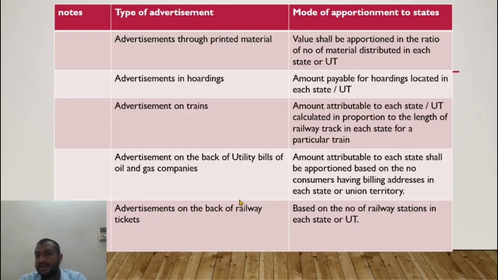Let us say the government agreed to pay 20 lakhs to an advertising agency for advertising on the back of railway tickets. The 20 lakhs would be apportioned to the two states based on the number of railway stations in each state. Let us say Maharashtra and Himachal Pradesh are the states where the advertisement has to be displayed. The number of railway stations in Himachal Pradesh and Maharashtra would be the ratio based on which the bulk amount of 20 lakhs would be apportioned.